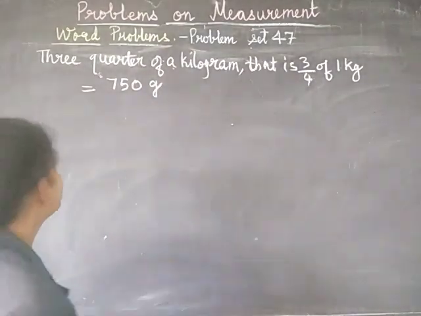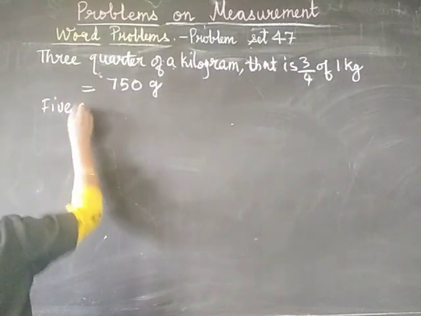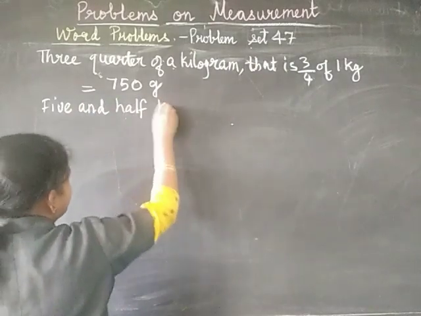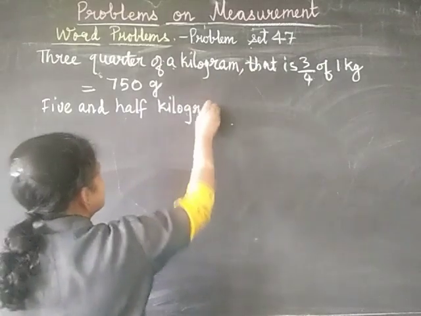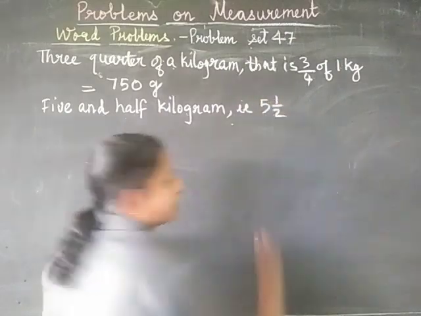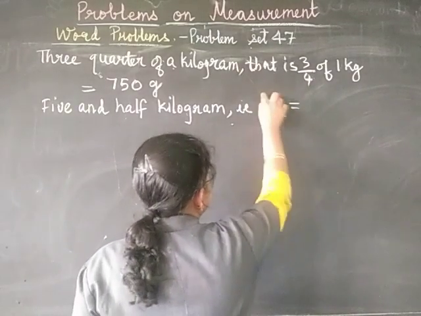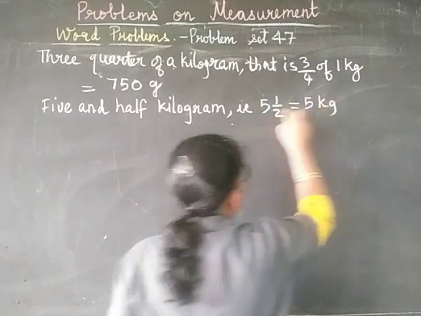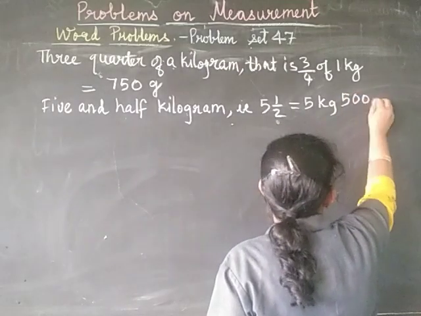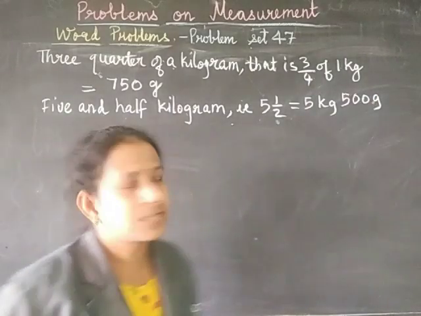Fine. Next we have to find 5.5 kilograms. 5.5 as a mixed fraction is nothing but a full 5 kilograms and half a kilogram. Half of a kilogram is 500 grams. Therefore, we are getting 5.5 kilograms equal to 5 kilograms, 500 grams. So, this is the answer, right?